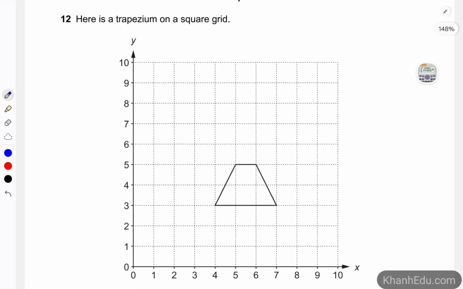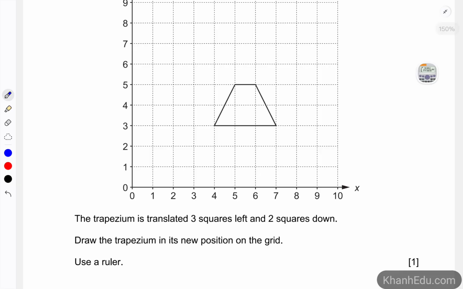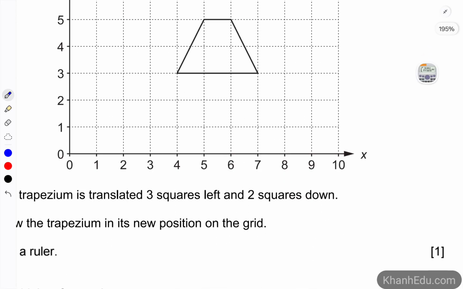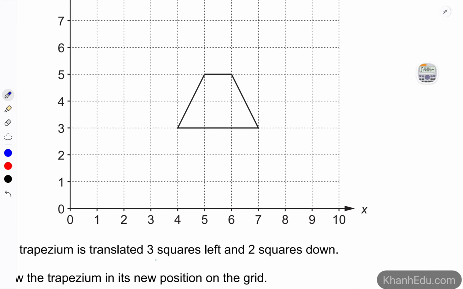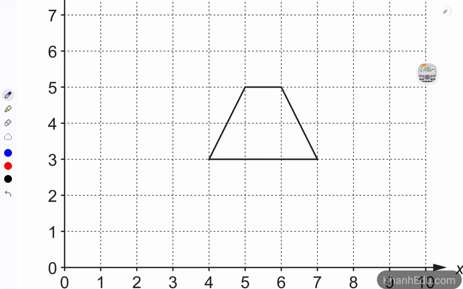The next question. Here is a trapezium on a square grid. The trapezium is translated 3 squares left and 2 squares down. Draw the trapezium in its new position on the grid. 3 left, 2 down. Okay. How many vertices do we have to translate? 1, 2, 3, 4.